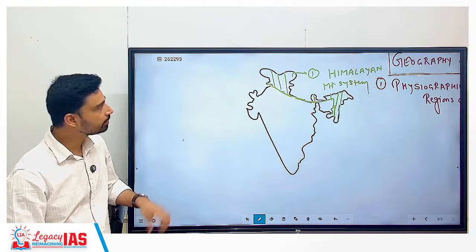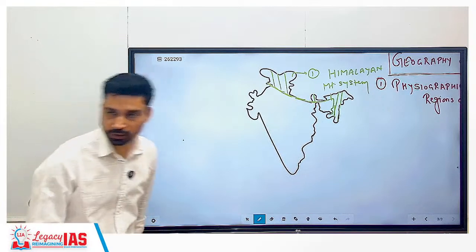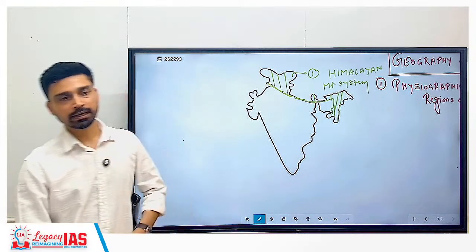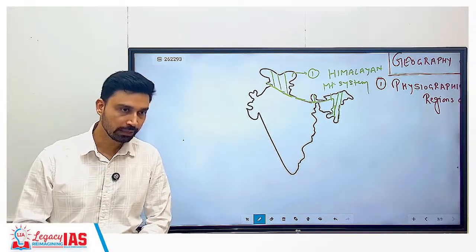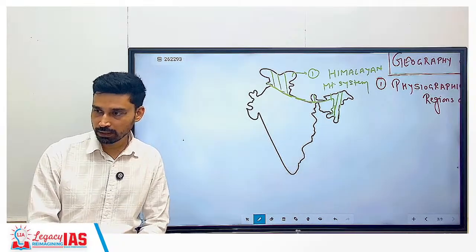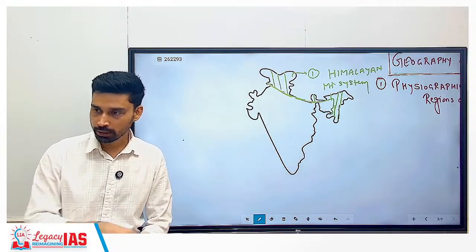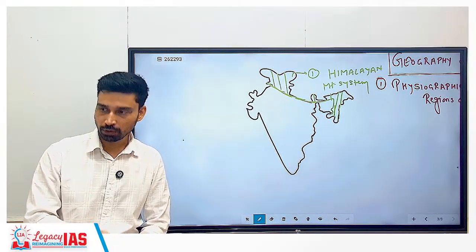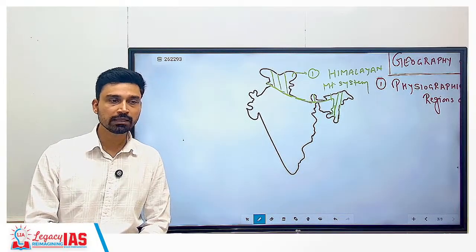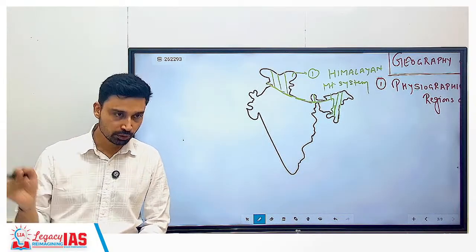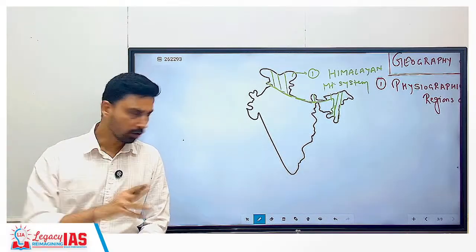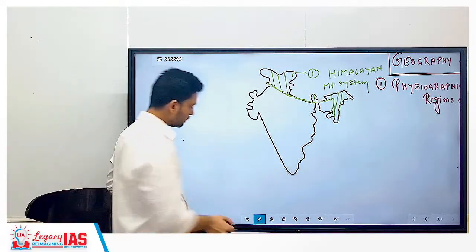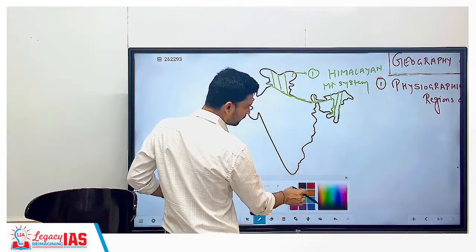Okay, so we simply call it Himalaya, but later on we'll study in detail that it is not only Himalayas. Within the Himalayan mountain system, a lot of other mountains also exist, like the Purvanchal hills and the Trans Himalaya. Even Himalaya is divided into Great Himalaya, Middle Himalaya, Outer Himalayas and all that. In Trans Himalaya, we also have the Karakoram range you would have studied or heard about. Karakoram, Ladakh, Kailash, all these ranges. So that is the first part we will be talking about in the class.